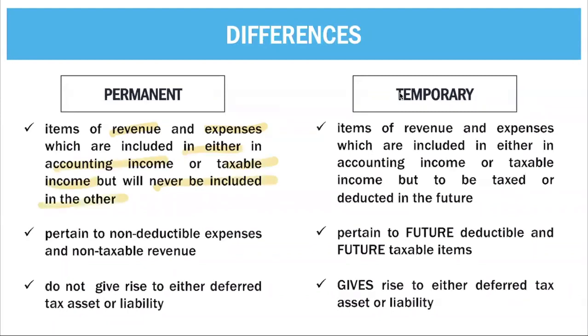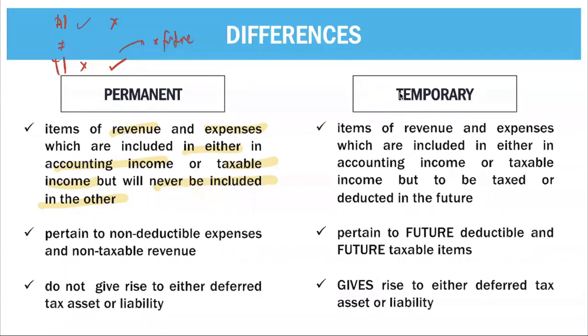So for example, we have here accounting income and your taxable income. It can be included here, but not included here. It can be included here, but not included here. That's a permanent difference. Therefore, if we reconcile that, we cannot reconcile it in the future.